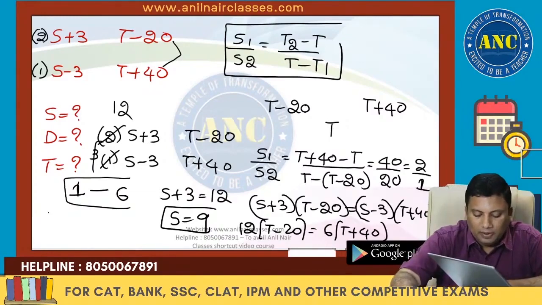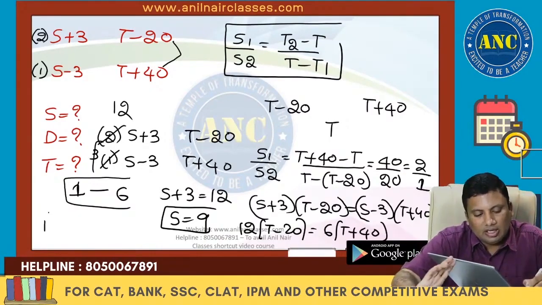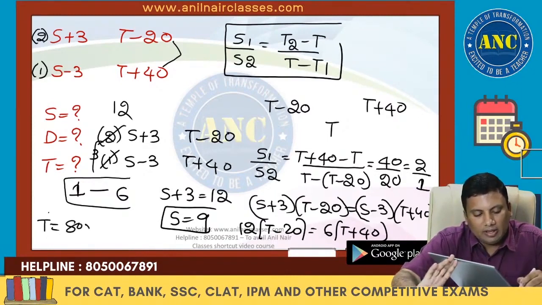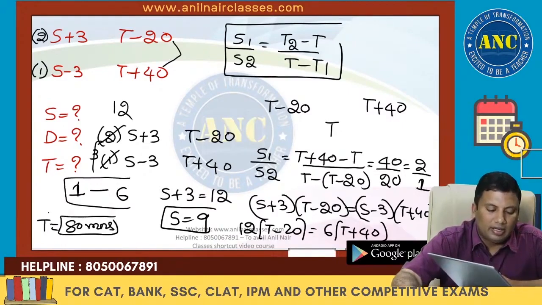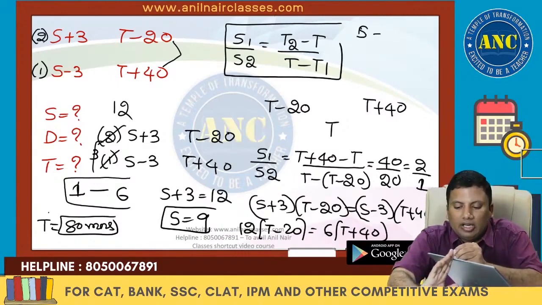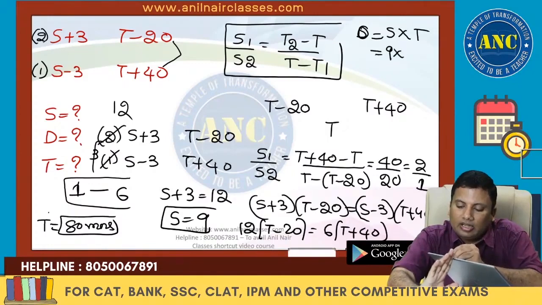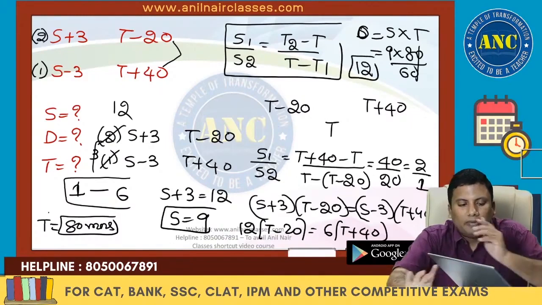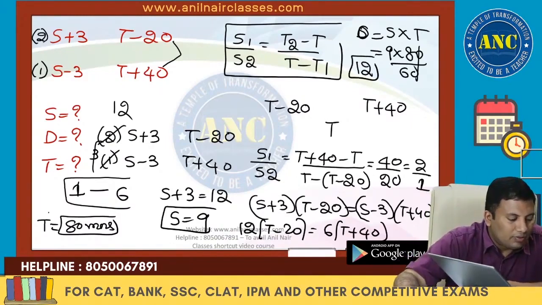So T is nothing but 80 minutes. Distance equivalent to speed into time, so it is 9 into 80 by 60, which is nothing but 12 kilometers.